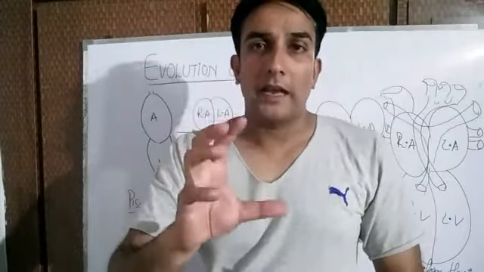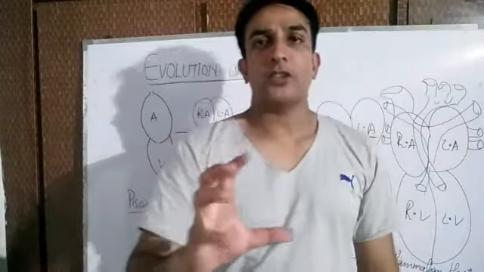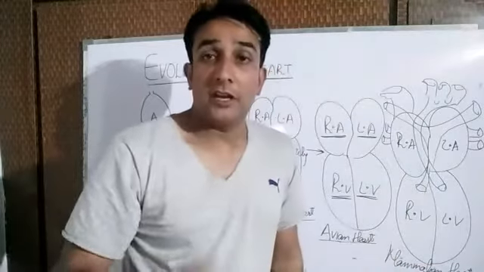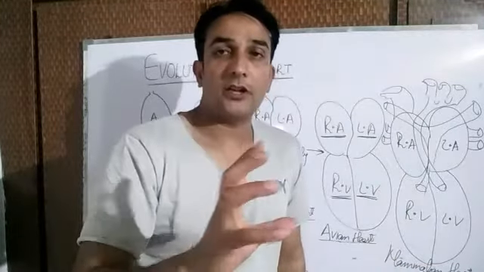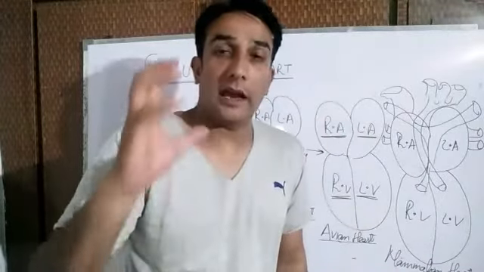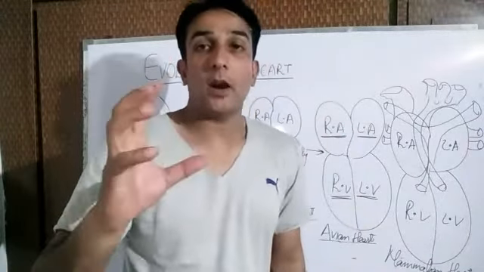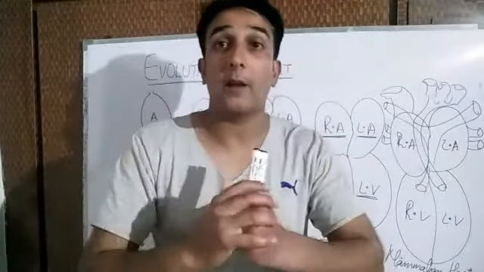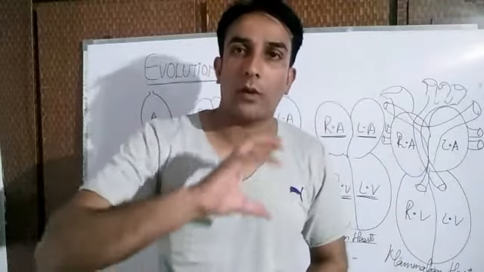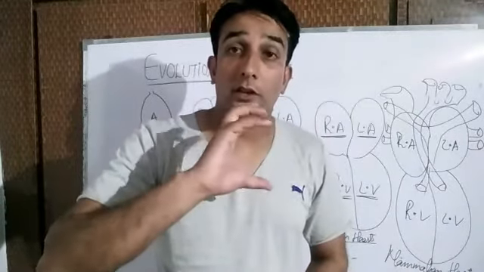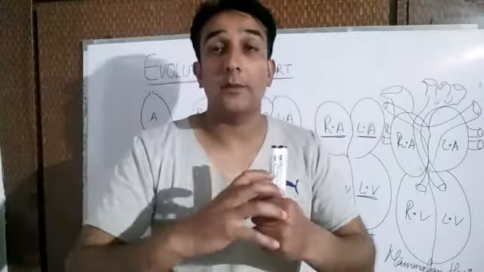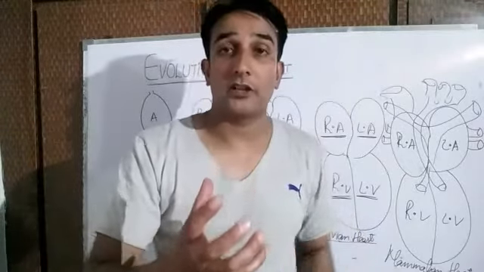So you can see a much more advanced structure of the heart in the aves and in the mammals, where complete separation of oxygenated blood from deoxygenated blood is attained. Again, I will say that depending upon the body organization, structure and demands of the body, the heart has evolved from two-chambered, then to the three-chambered structure, then to the incompletely divided four-chambered structure, and then ultimately to the completely divided four-chambered structure.